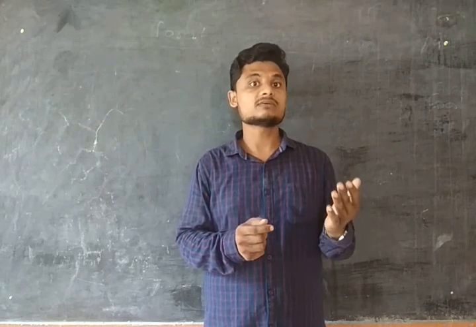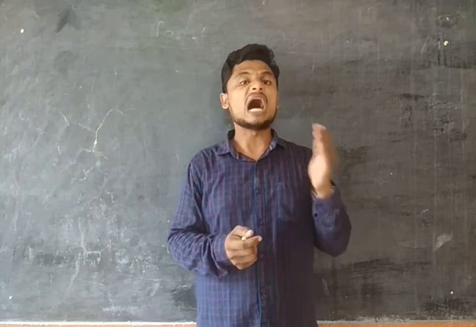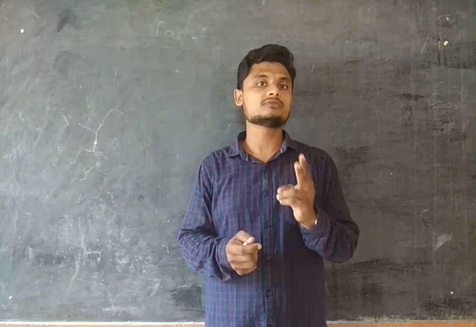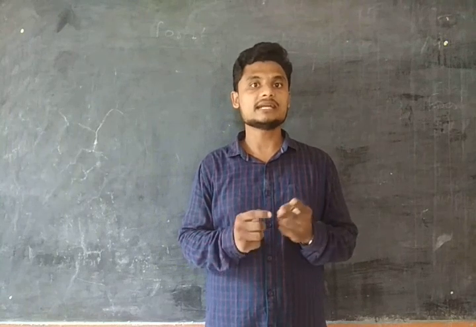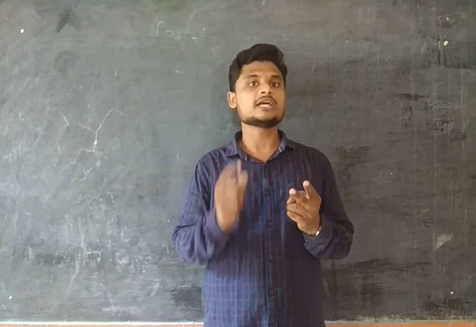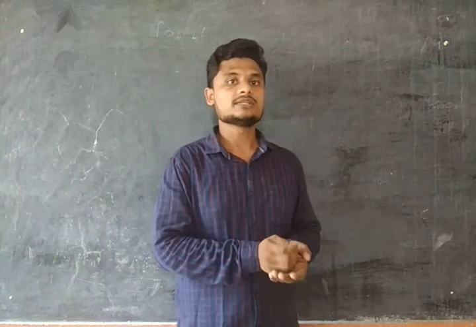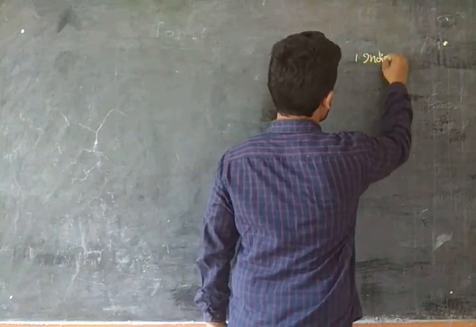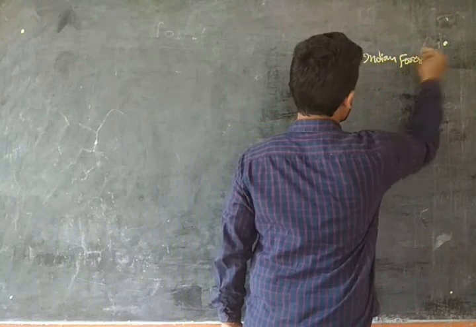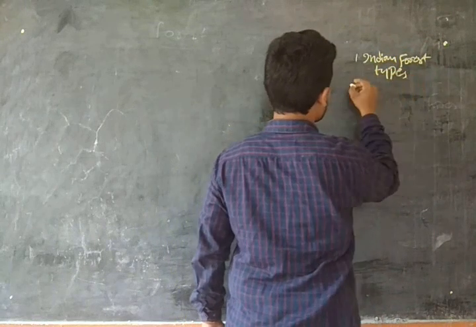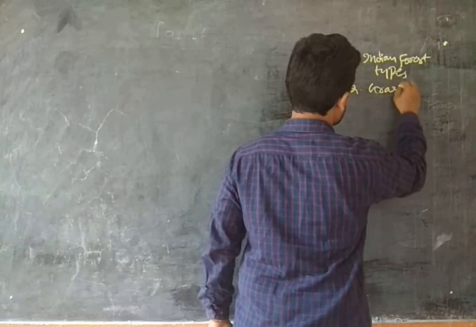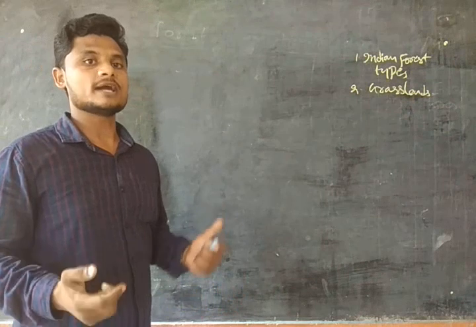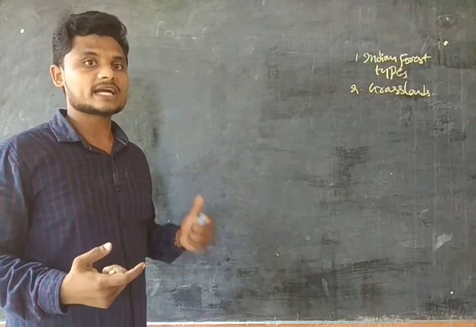In the previous class, we completed deforestation also. After the grasslands, we have only 2 topics left for this chapter: desertification and the desert ecosystem. So the topics for today's discussion are Indian forest types, and the second topic is grasslands. We have seen the 8 Indian forest types, and now we continue from there.